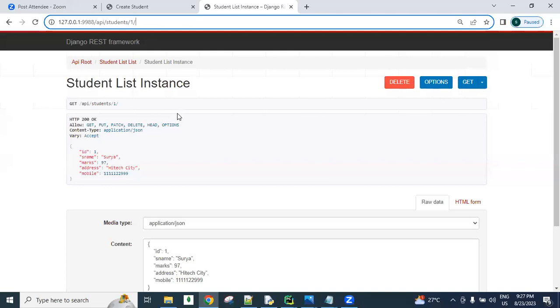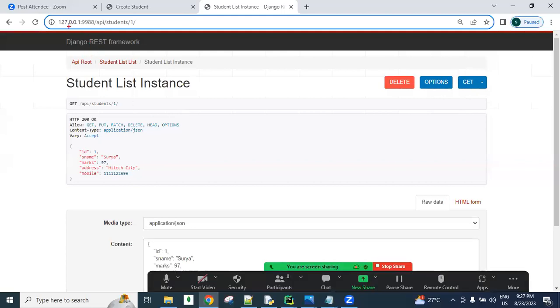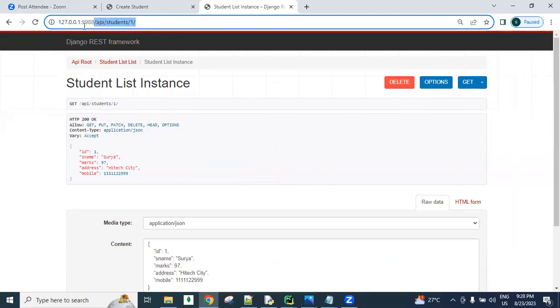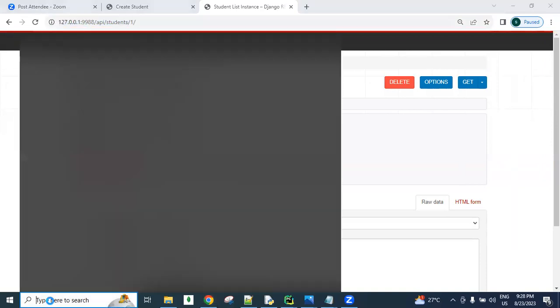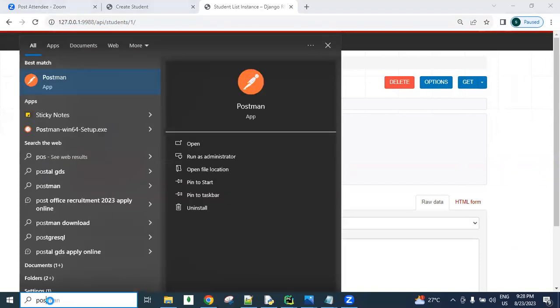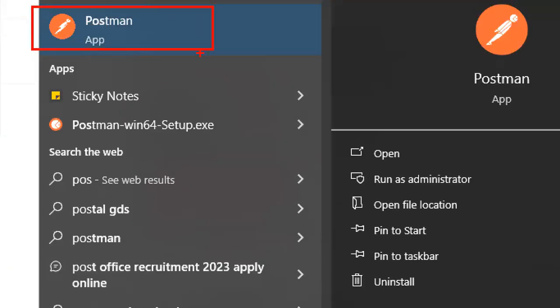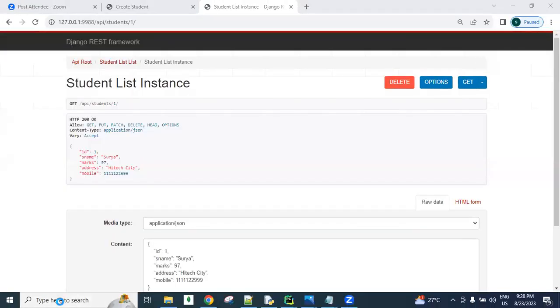Clear that? So people are also developing APIs using Java, but in Java the browsable API concept is not there, guys. So from the browser it is not possible to send this request and they are unable to get the response. So in Java, people will use some real-time tool called Postman. This is a real-time tool, guys, which we use regularly for testing our APIs.